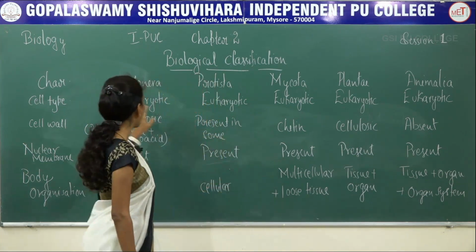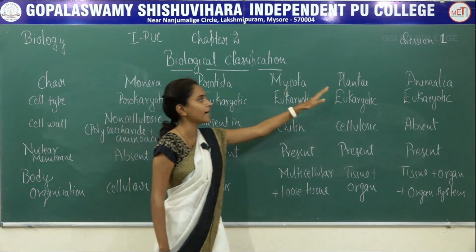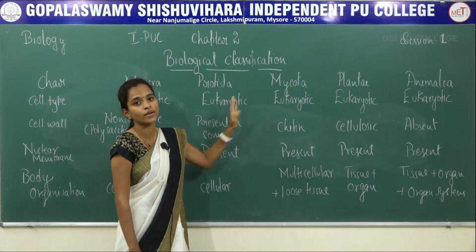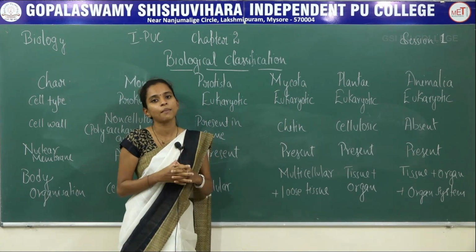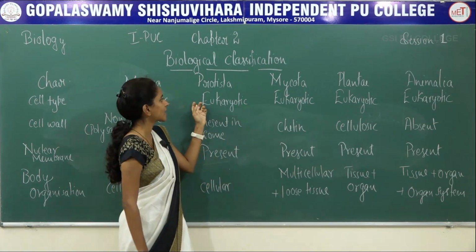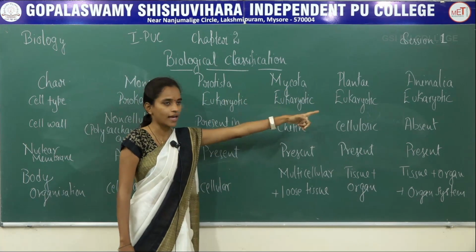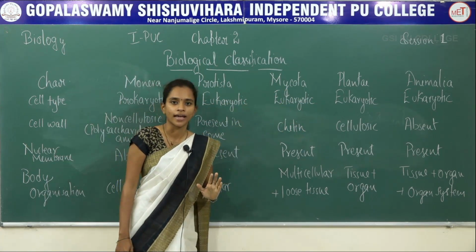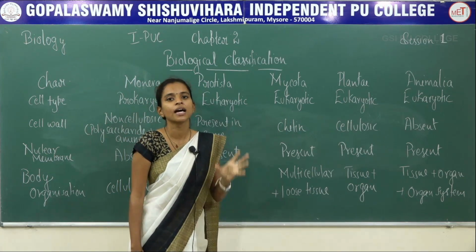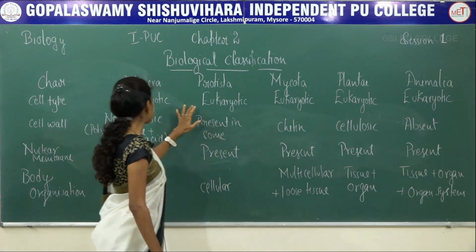That is why you call them prokaryotic. Whereas Protista, Mycota, Plantae and Animalia all are eukaryotic organisms where the organelles have a membrane bounded system.